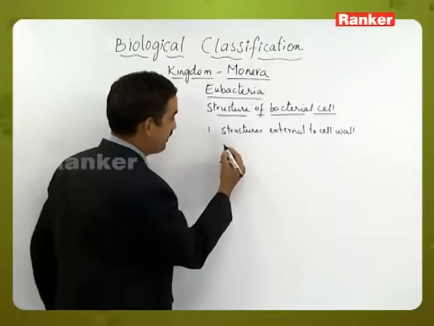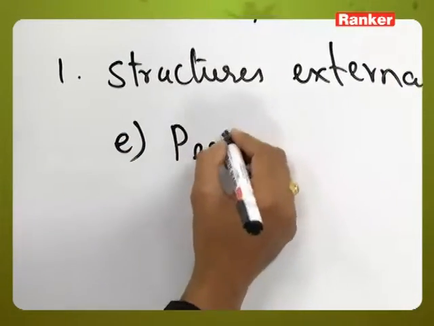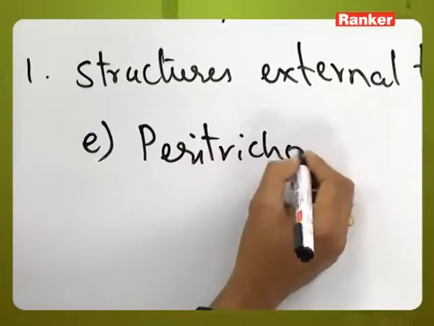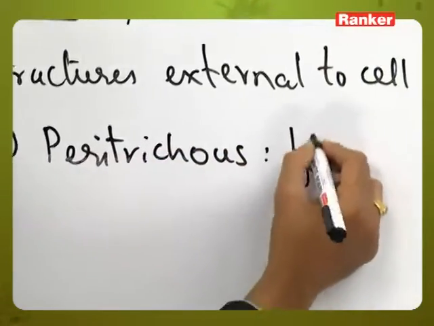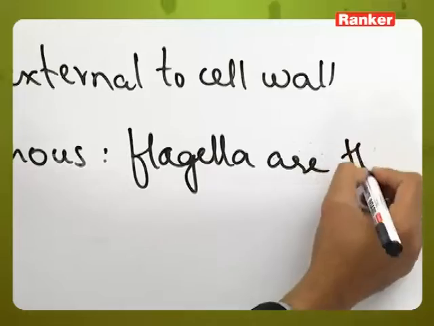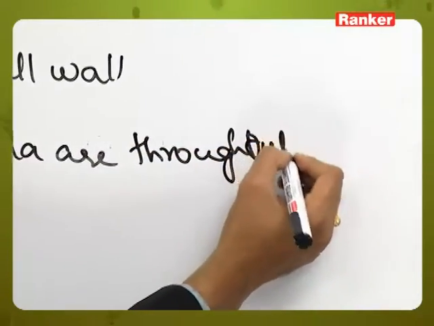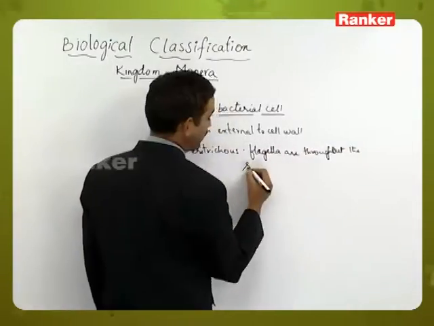The fifth type is peritrichous. Here many flagella are present throughout the surface of the bacteria.